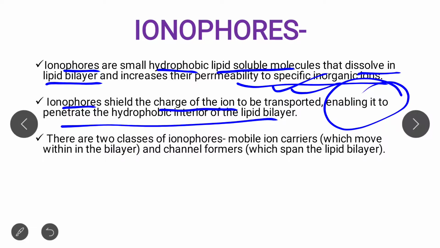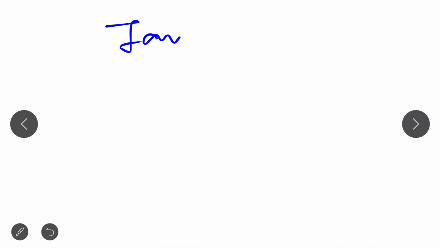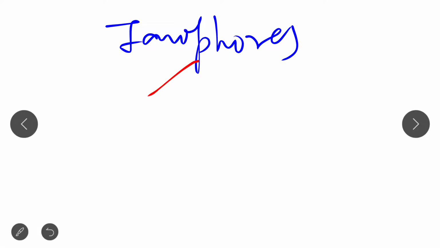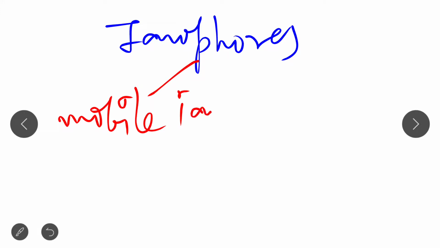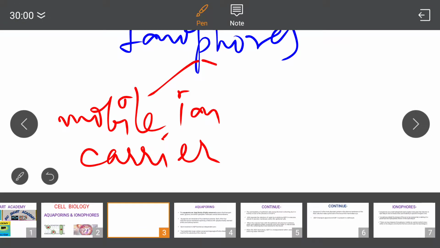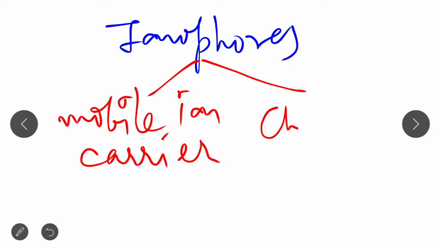Clear? Now, there are two classes of ionophore. One is mobile ion carriers and one is channel formers. Ionophores are of two types, and by these two ways they transport molecules. One is the mobile ion carrier, which carries the molecule, and the other is the channel former, which forms a channel.